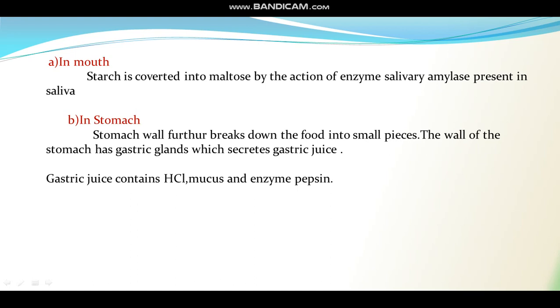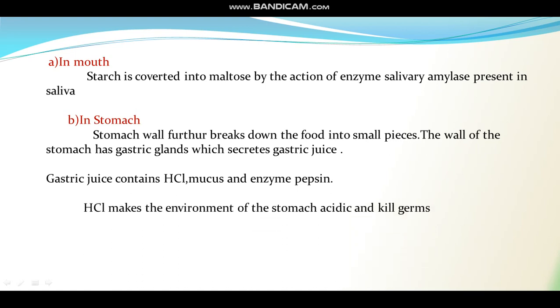Now, what are the components of the gastric juice and how do they help in the process of digestion? Let us study that. Gastric juice contains three important components: hydrochloric acid, mucus, and the enzyme pepsin. Now this hydrochloric acid, its function is to make the environment of the stomach highly acidic, less than 2 pH, and to kill germs also.